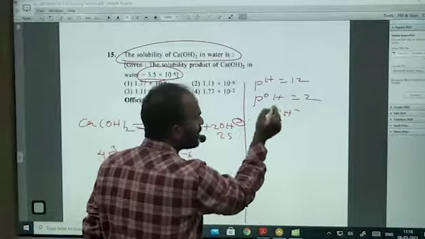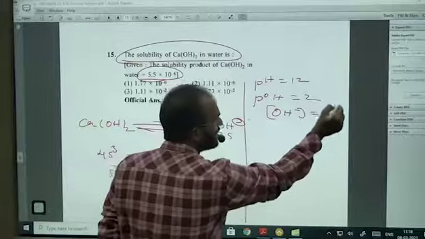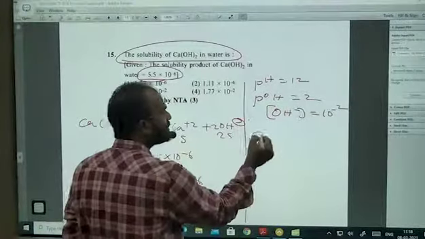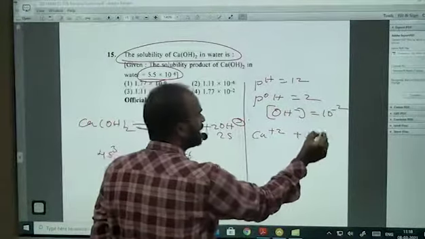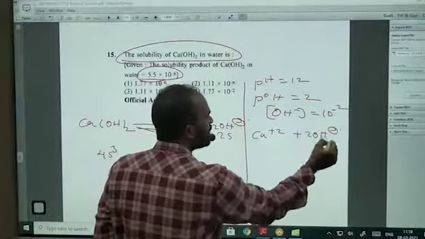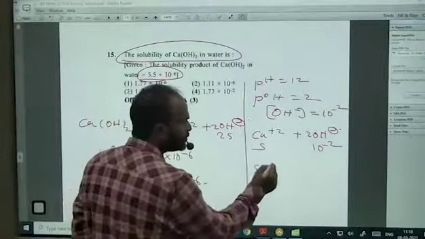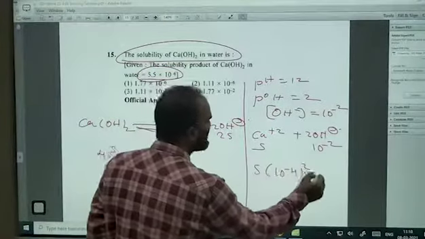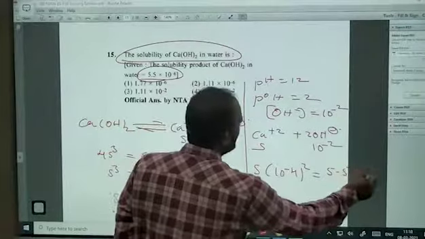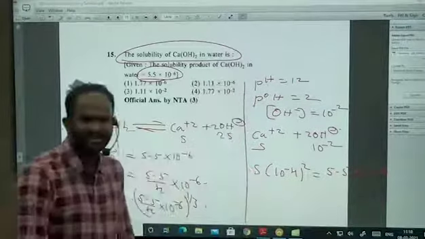OH- ion concentration is equal to 10 power minus 2. Now Ca2+ plus 2OH-. This is 10 power minus 2. This one I have to calculate. S into 10 power minus 2 whole square is equal to 5.5 into 10 power minus 6. That's it. The answer will be very easy.